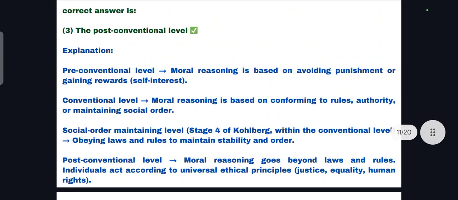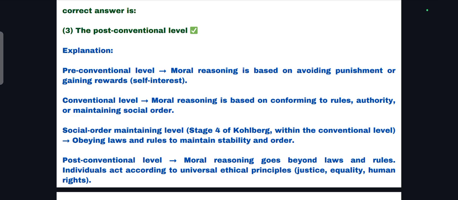I have given the other stages and their explanation. Just look into the explanation. Pre-conventional level, that is moral reasoning is based on avoiding punishment or gaining rewards. This is punishment and obedience stage, we already discussed that. Self-interest.